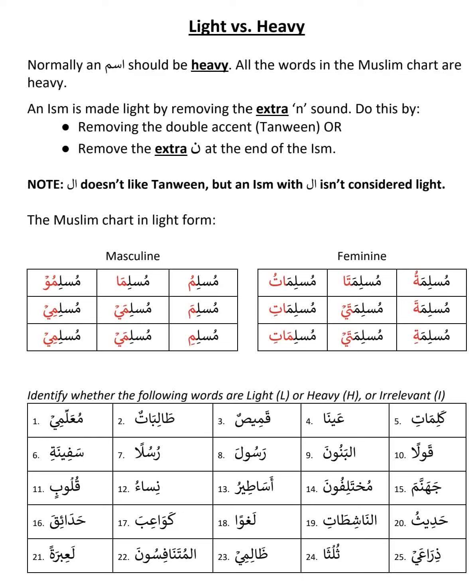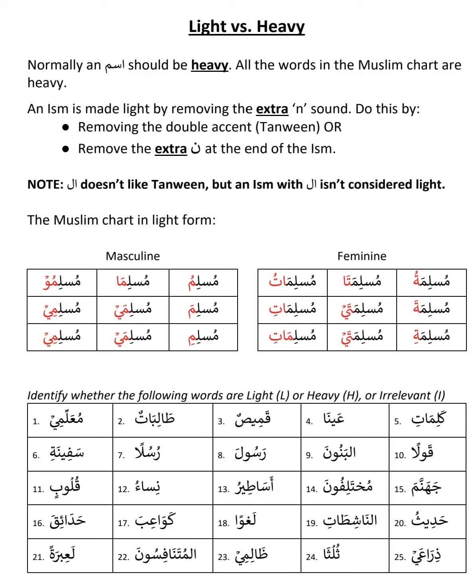This is applicable as follows: Muslimun becomes Muslimu, remove the noon. Musliman becomes Muslima, remove the noon. Muslimin becomes Muslimi. Then, can you remember we studied Muslimani, the two Muslims, the pair one? Muslimani, if you remove the noon, becomes Muslima. Muslimaini, if you remove the noon, becomes Muslimay. Muslimuna, if you remove the noon, becomes Muslimu. And Muslimina, if you remove the noon, becomes Muslimi. It's so easy.